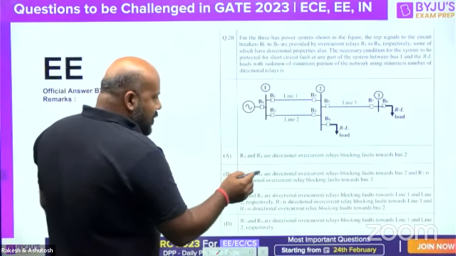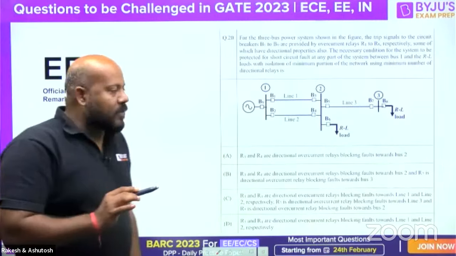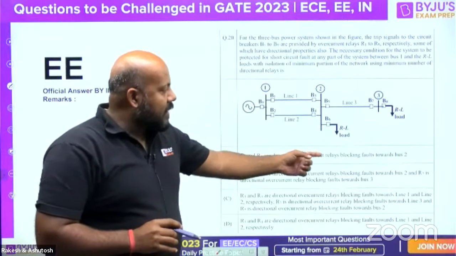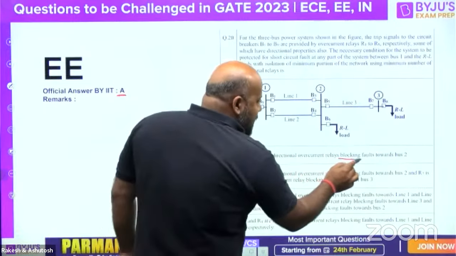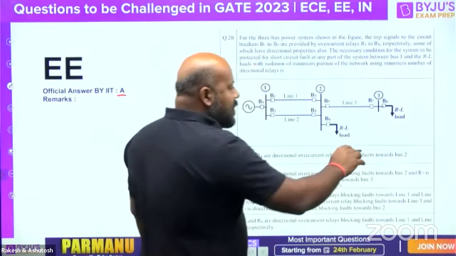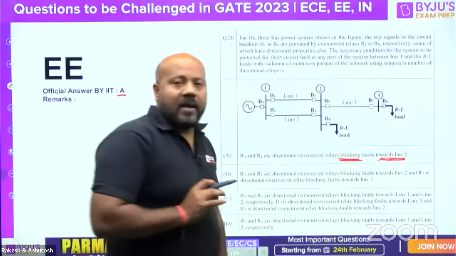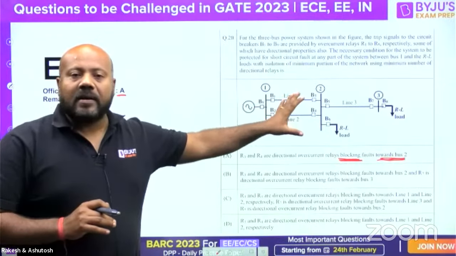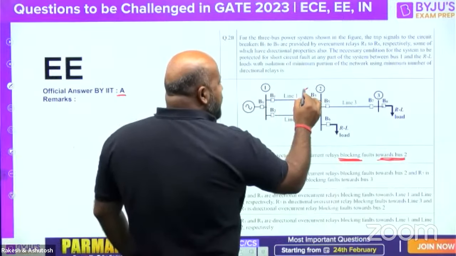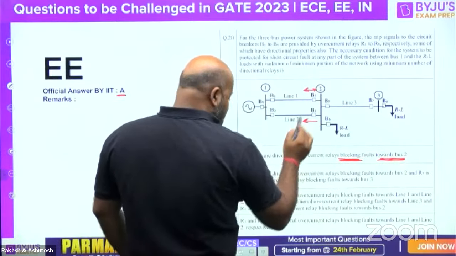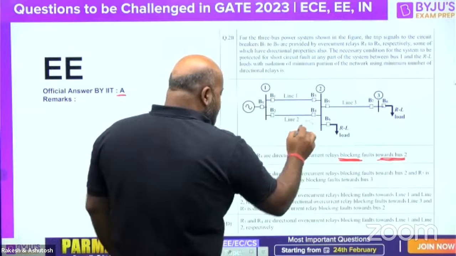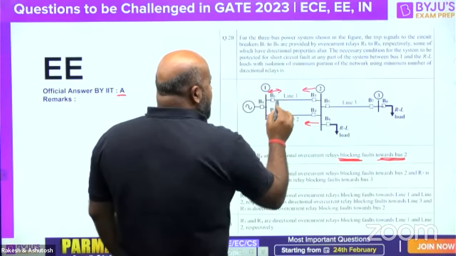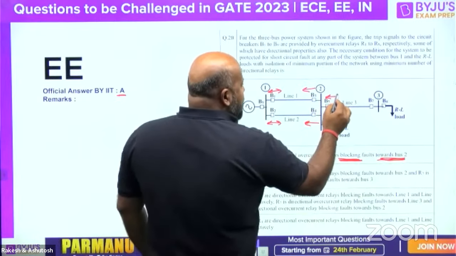So if you see, the option given by IIT is option A, which says R3 and R4 are directional overcurrent relays. Now the confusion is on this statement, this word blocking: blocking faults towards bus number 2. Now please try to understand. There is no confusion about this network, that the relays at B3 and B4 positions are going to be directional relays, whereas the other relays are going to be non-directional.